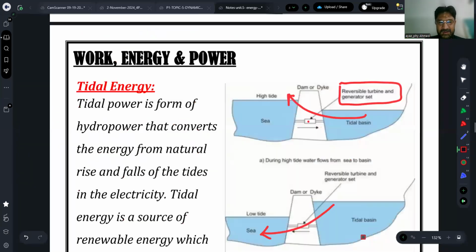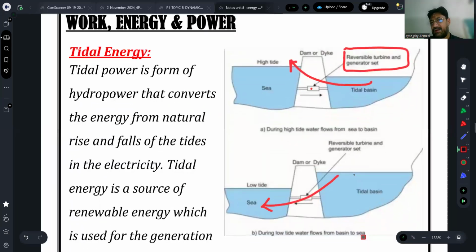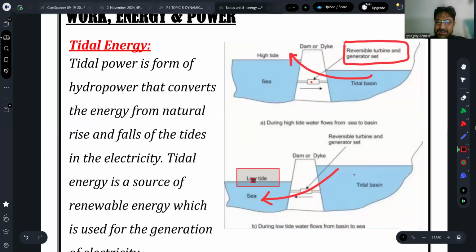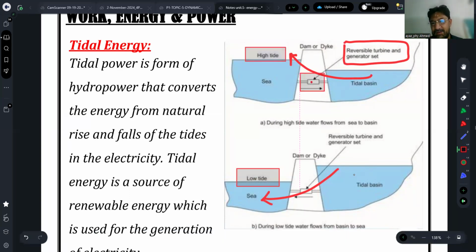You can ask about the turbine's working. This is the third one, that is actually tidal energy. Tidal energies are those energies which are independent of the sun, but we consider that tidal energy is produced with the help of the moon's gravity. So remember one thing, the tides are a very powerful source of energy in the oceans, and in the oceans there are low tides and high tides. During low tide, the water level decreases, and during high tide, the water level increases. During this high and low movement, we run the turbine, right?